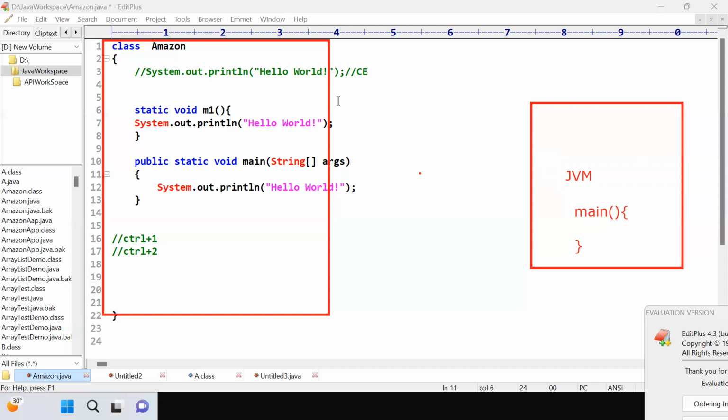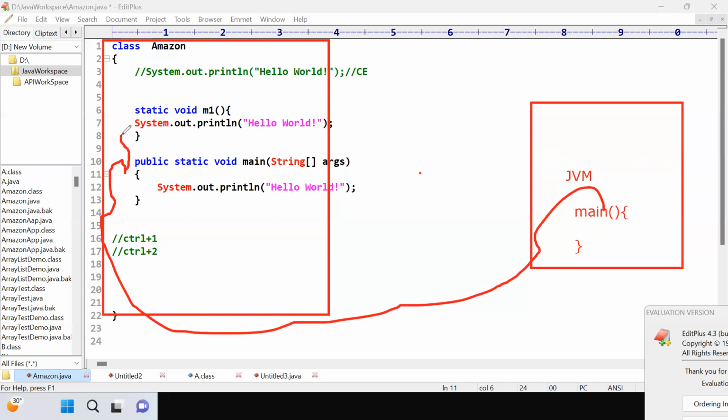So what the developer has done here: if any user tries to execute any Java code or Java application, the JVM will search in this class whether the main method is there or not. If the main method is not there, you have seen that you get a console error message: hey, please define the main method, otherwise I am not able to execute your code.